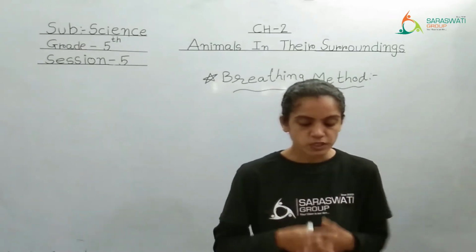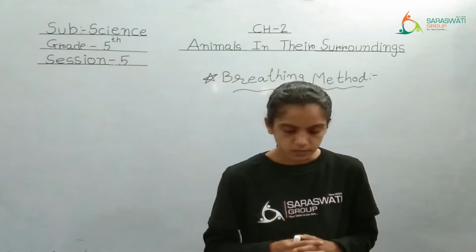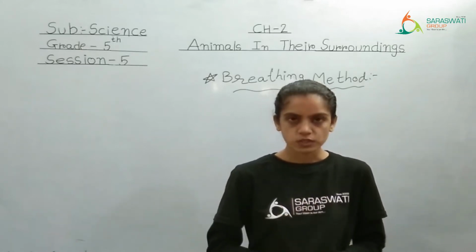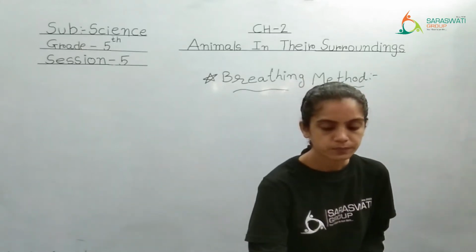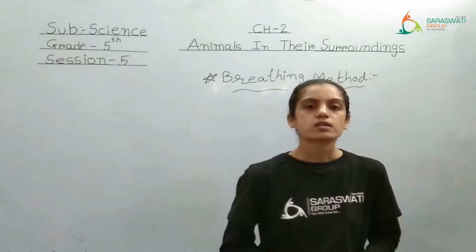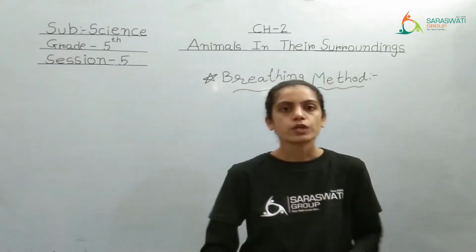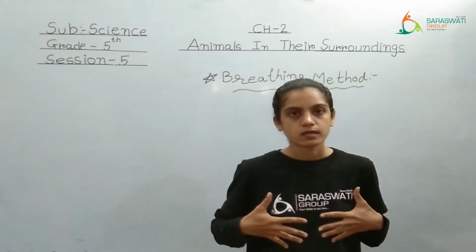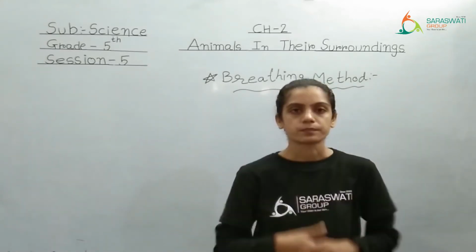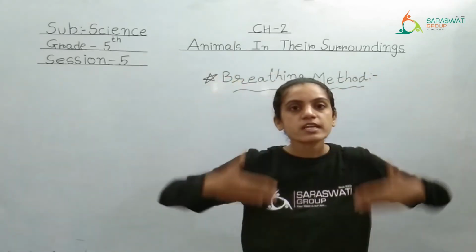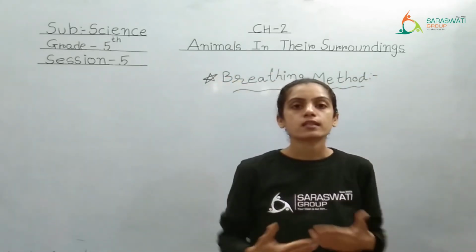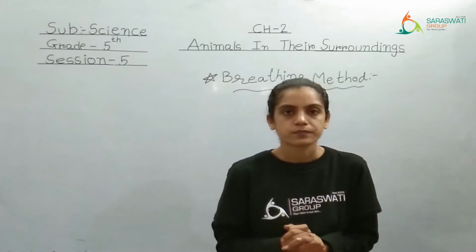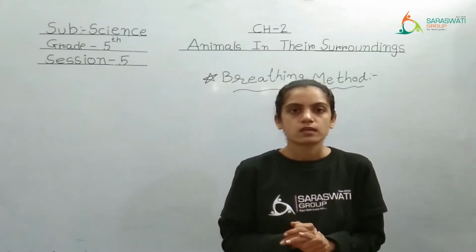Blood has a special substance called hemoglobin that combines with oxygen and carries it to all parts of the body. As I have told you, the oxygen which we have taken inside will get mixed with the blood, and that oxygenated blood will circulate in the entire body, right?